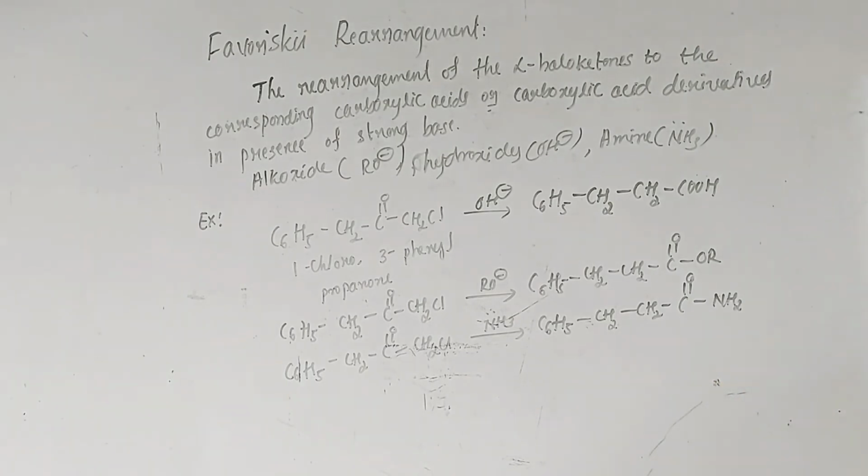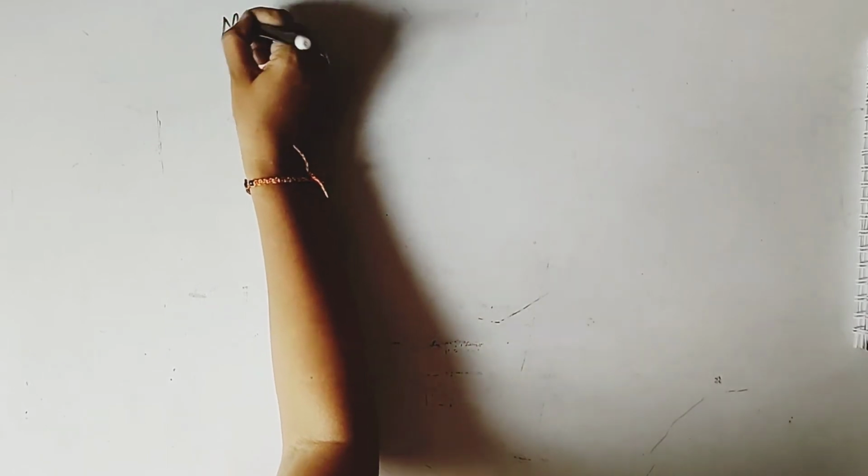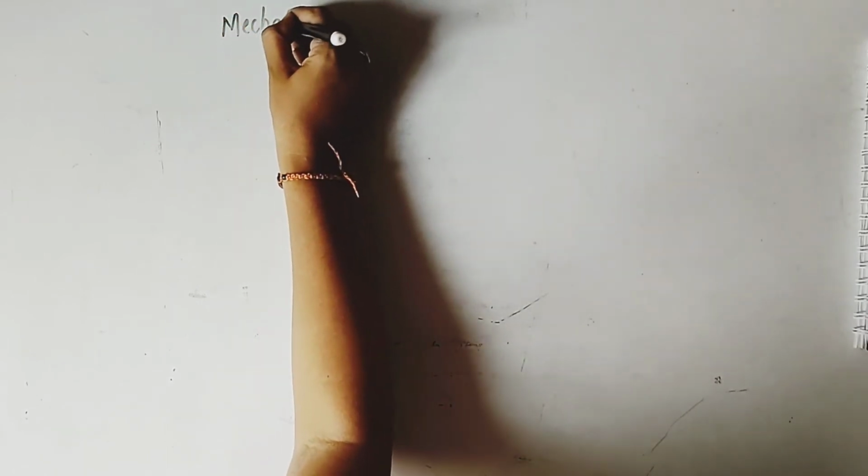Now we will see the mechanism for this Favorsky rearrangement. The mechanism for Favorsky rearrangement involves mainly 4 steps.